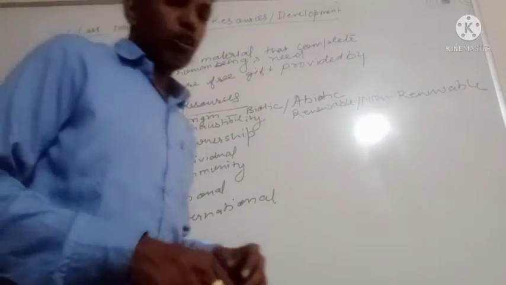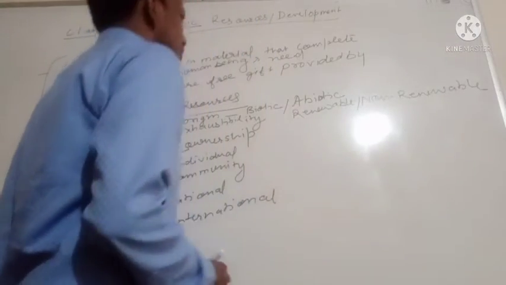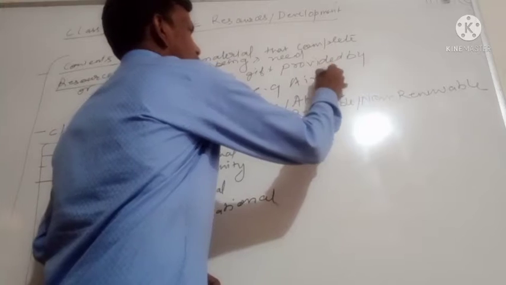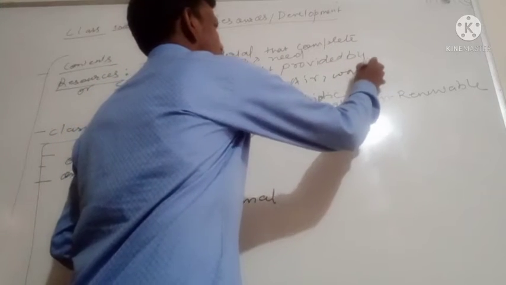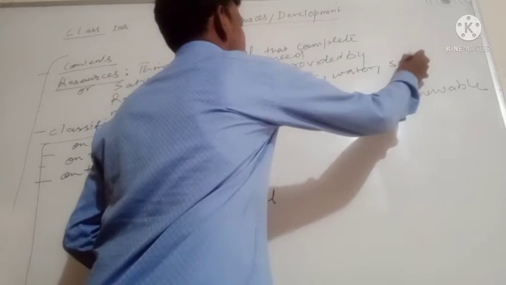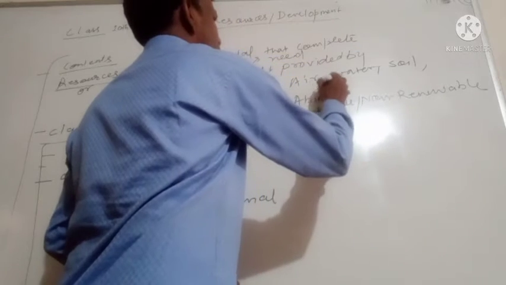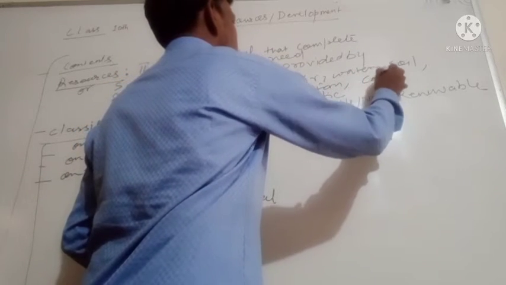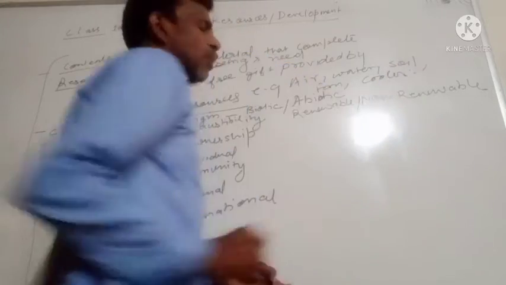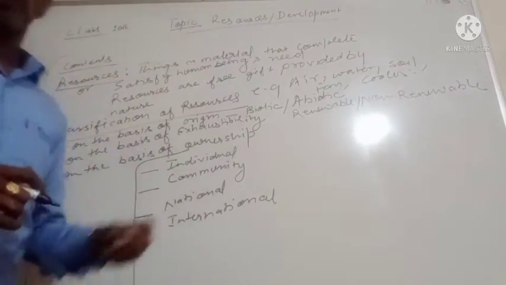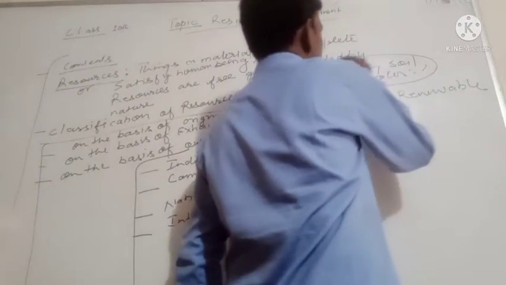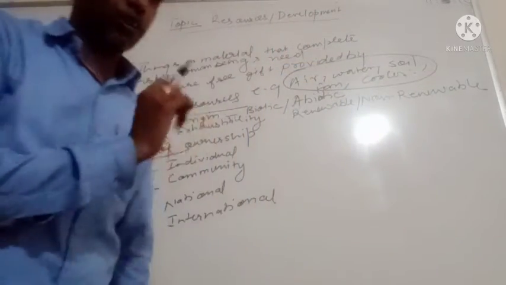Basically, air, water, soil, fan, cooler, all these are examples of resources because these have been utilized by human beings for their needs or demands.